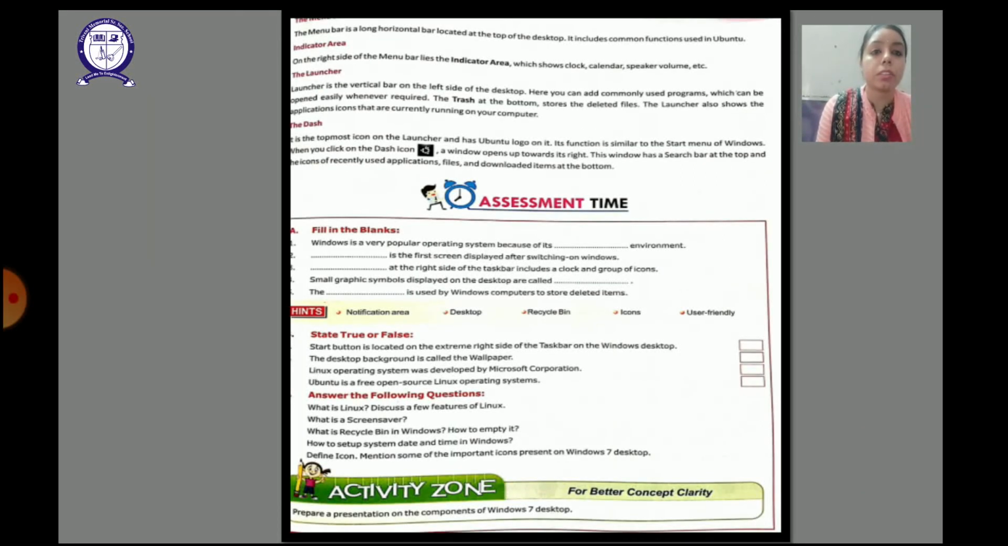So we have completed the explanation of this chapter. Fill in the blanks and true false, try yourself, and complete them in your book. We'll discuss in the Zoom class. Then we have the question answers of this chapter.